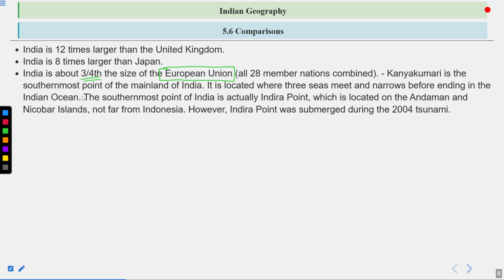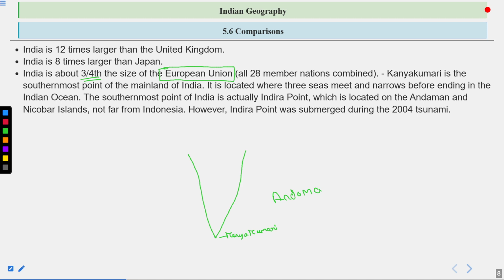Then Kanyakumari is the southernmost point of the mainland of India. That means this is the mainland, and that will be Kanyakumari. However, here we are not considering the islands.